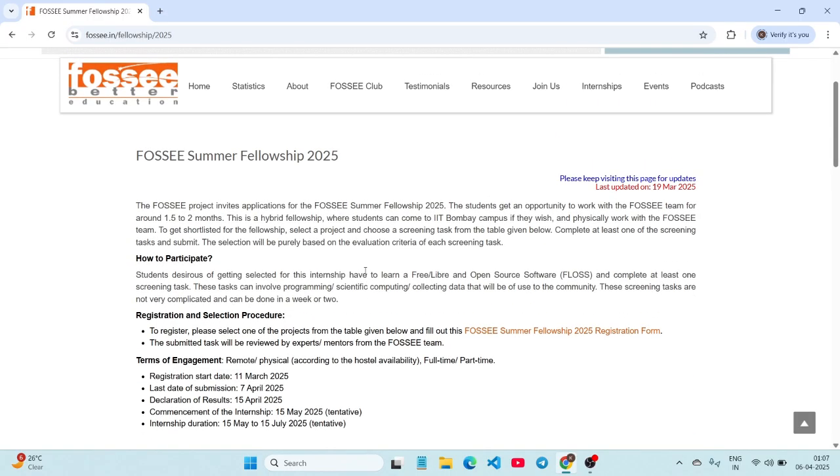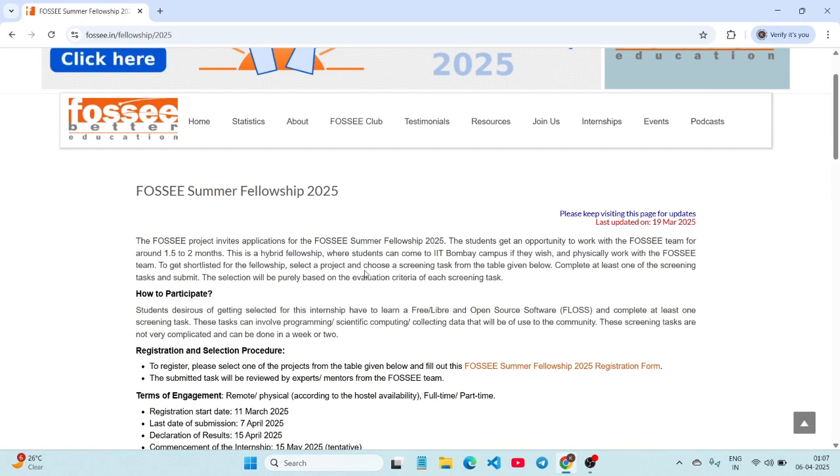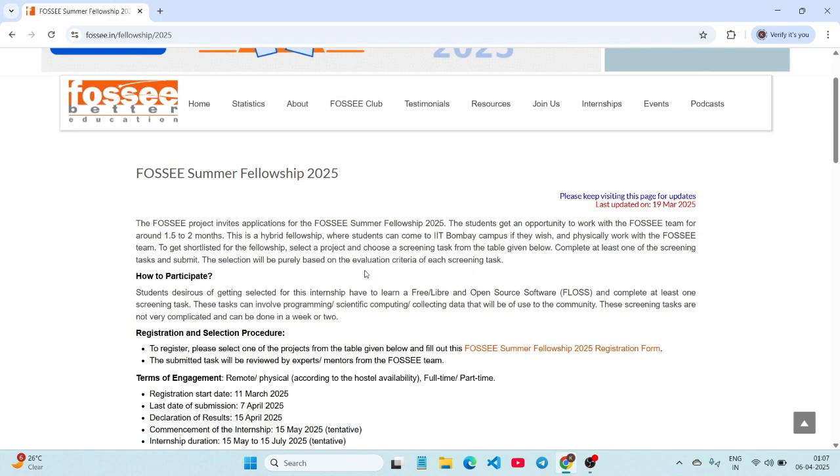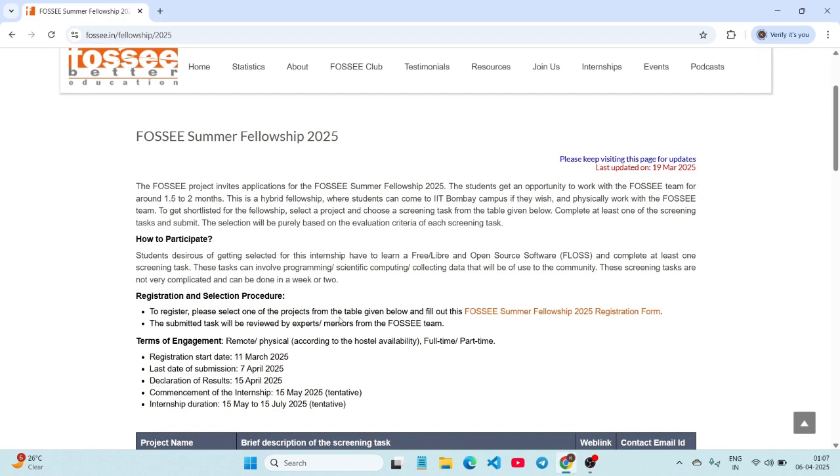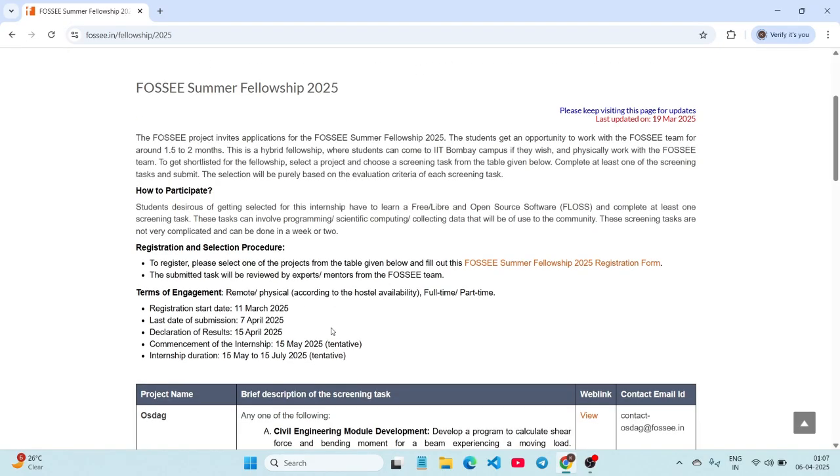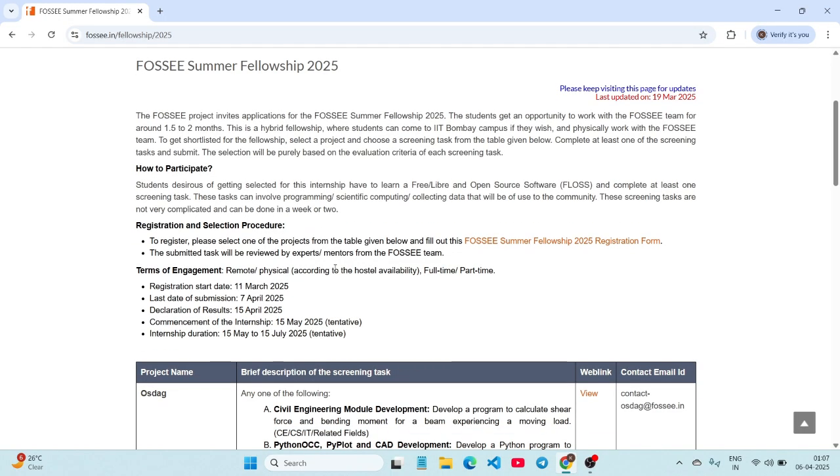So coming to the mode of this fellowship, it is hybrid mode. You can work remotely from your home or you can choose to work physically at IIT Bombay depending on the hostel availability. And the duration of this fellowship is 1.5 months to 2 months, during the summer break.